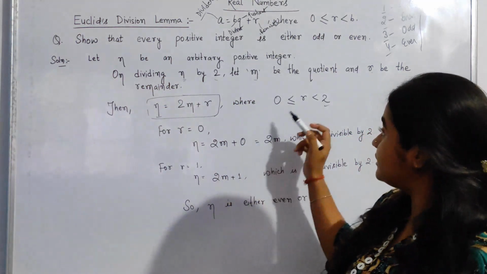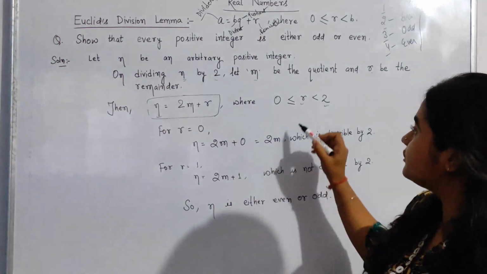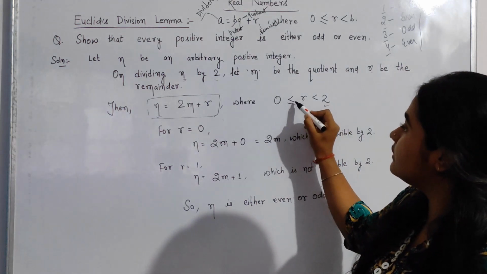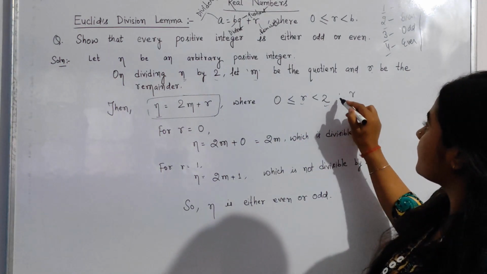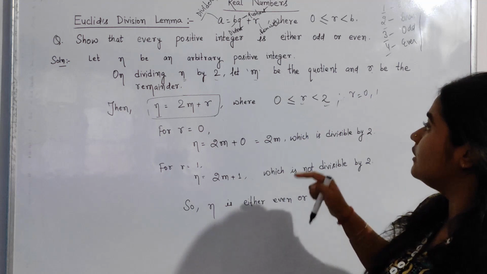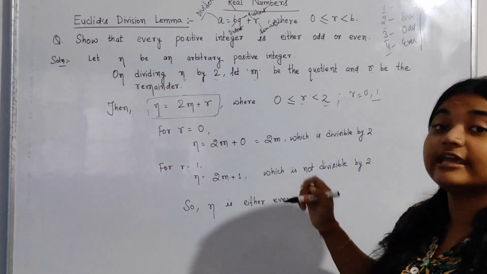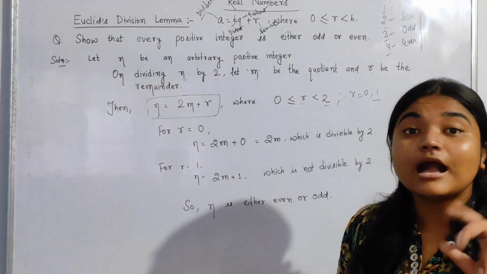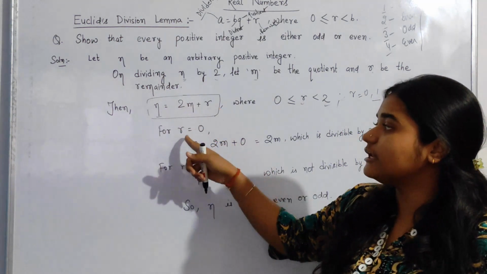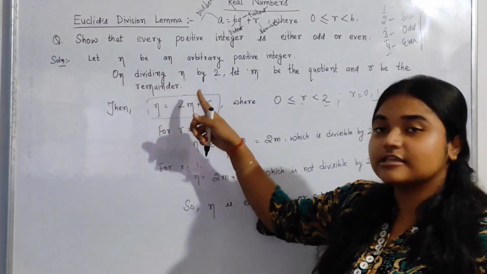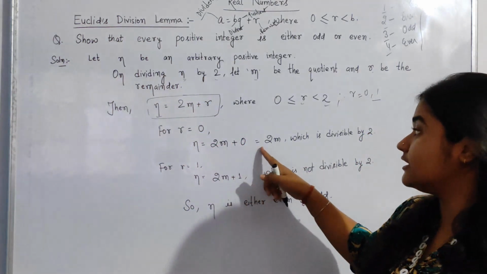Now let us take this lemma and check for the different values of r in it. Here r would be greater than or equal to 0, that means r equal to 0, 1. But it is less than 2, so we cannot take 2 as equal to r. So when we put the value of r equal to 0 in this given statement, what do we get? That is 2m plus 0, that is again 2m.